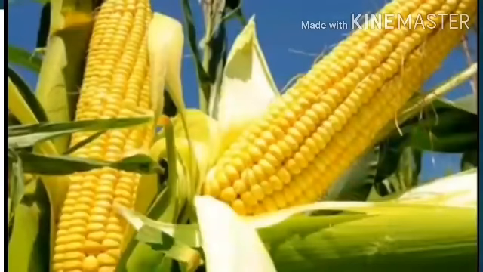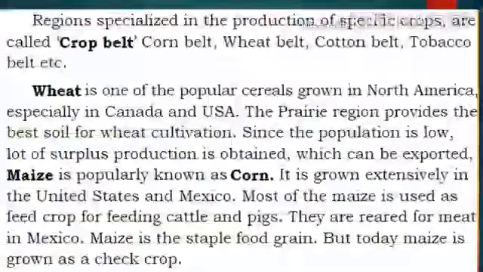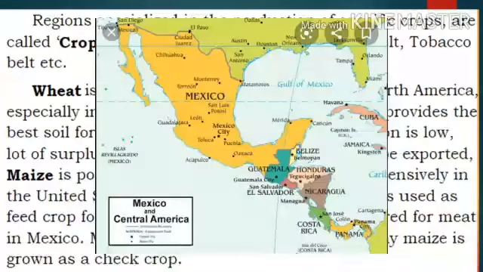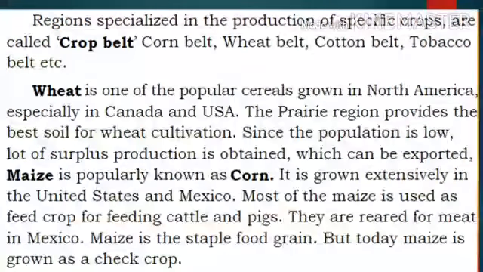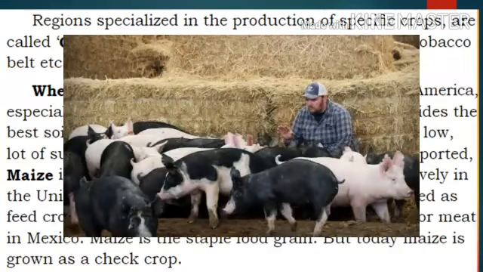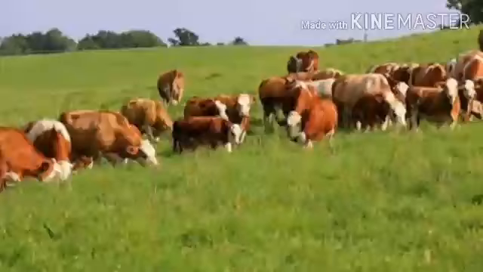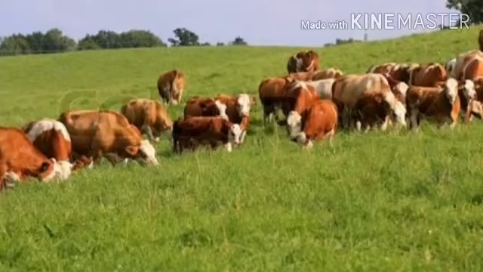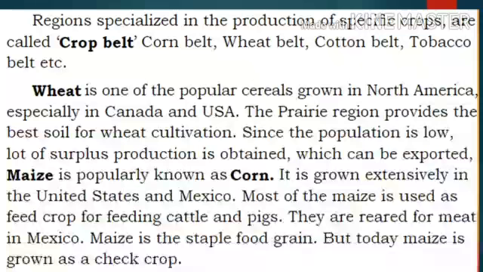Maize is popularly known as corn. It is grown extensively in the United States and Mexico. Wheat is grown in Canada and USA, and maize is grown in United States and Mexico. Most of the maize is used as a feed crop for feeding cattle and pigs. Feed crop means cattle grazing crops. So most of it is used for cattle and pigs, which are reared for meat in Mexico.